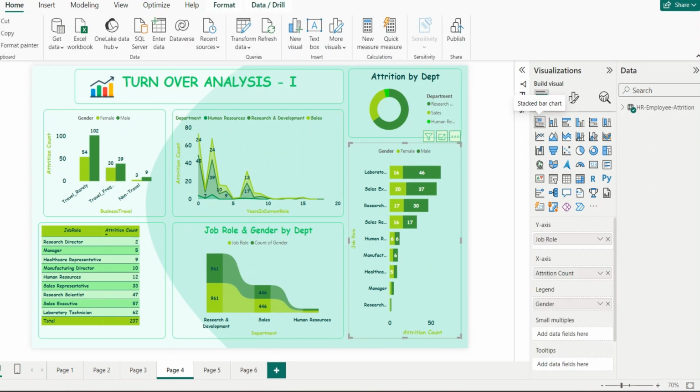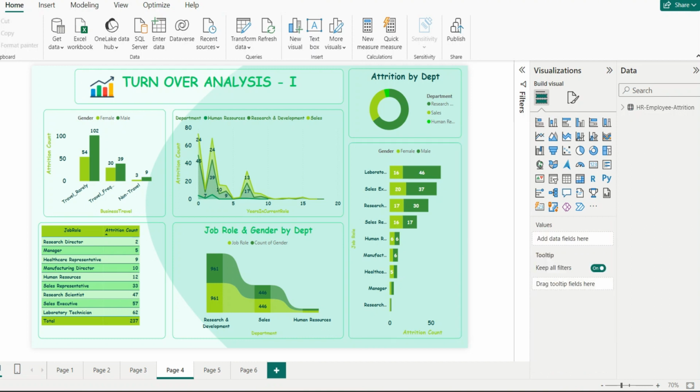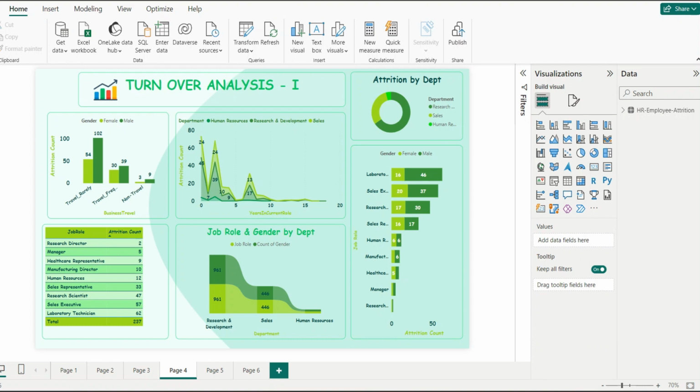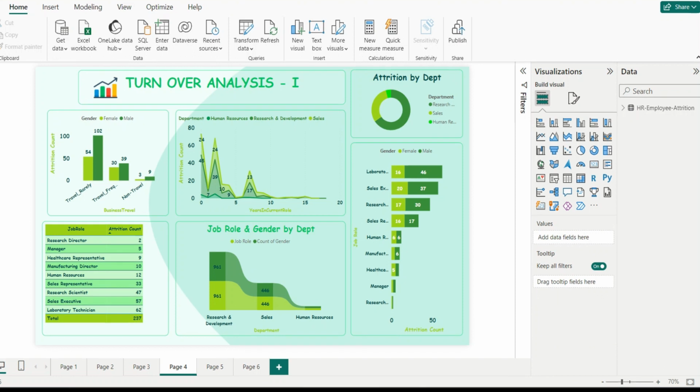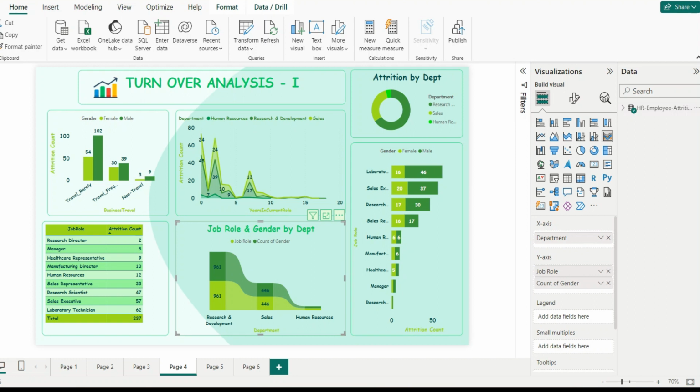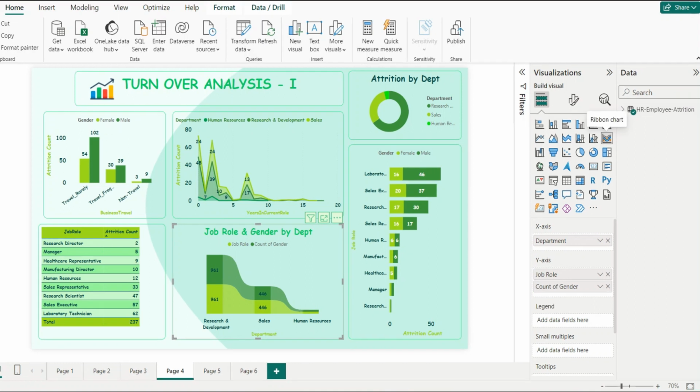Next I have used this stacked bar chart, which explains the job role by attrition count, keeping in mind the factor gender. We have different job roles, as I told you before, such as laboratory, sales executive, research and development, human resource, manufacturing, healthcare, and so on. So this explains the different job roles by the attrition count, keeping in mind gender, which is female and male.